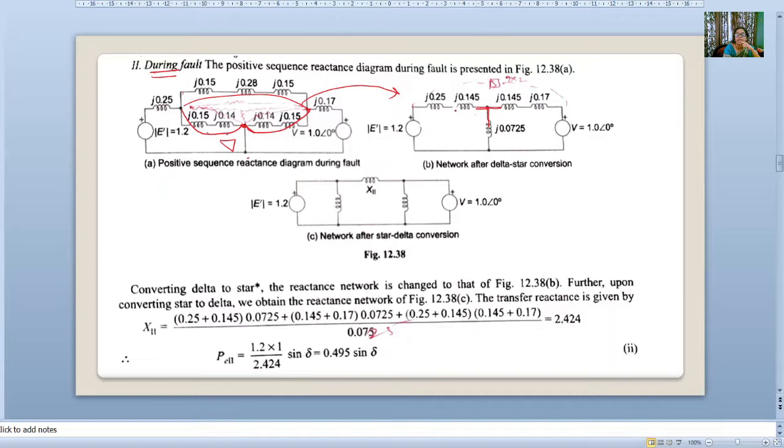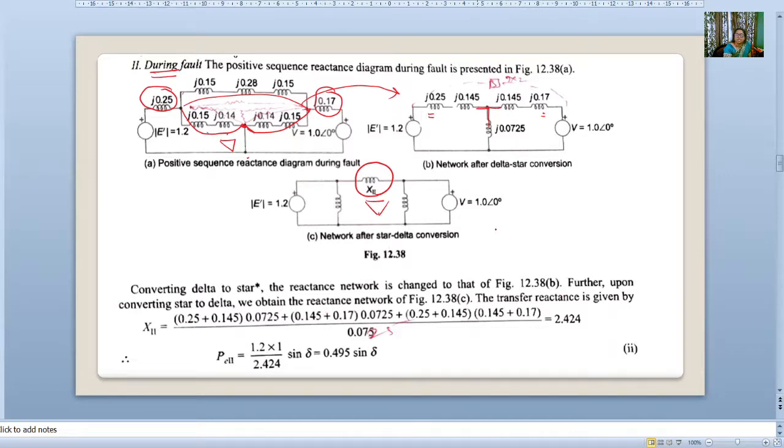Now while conversion, after conversion we add these reactances. So 0.25 is added, 0.17 is added. Now this star we are converting into delta, and this x2 we will consider. Converting delta to star, the reactance network is changed. Further, upon converting star to delta, we obtain the reactance network.